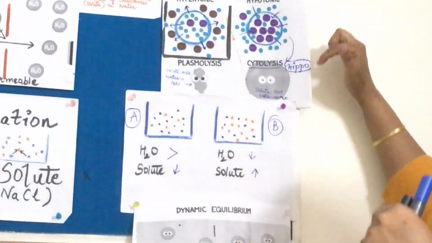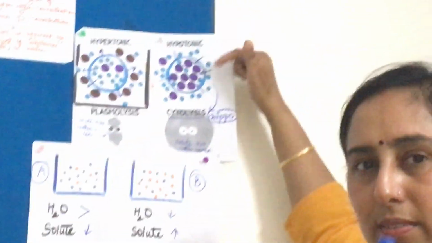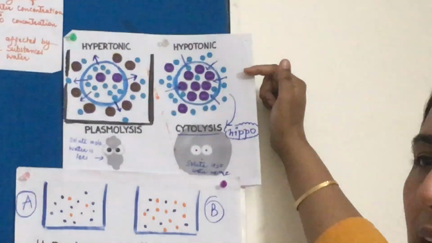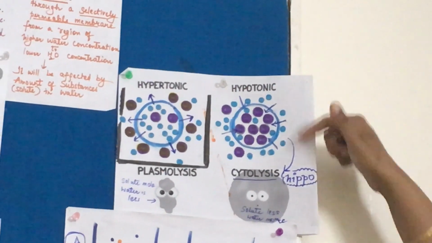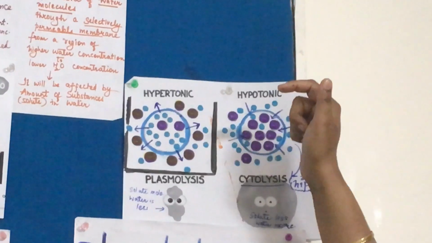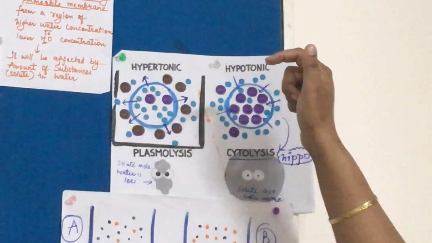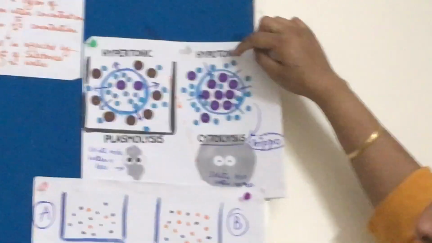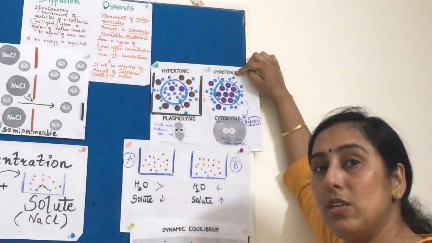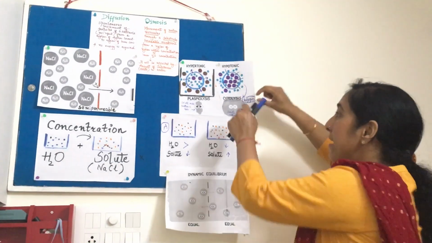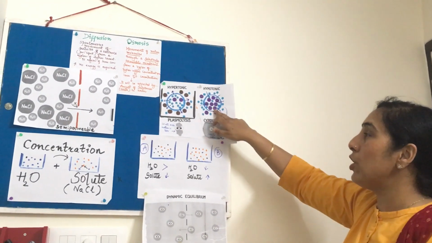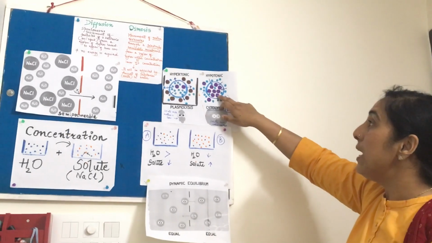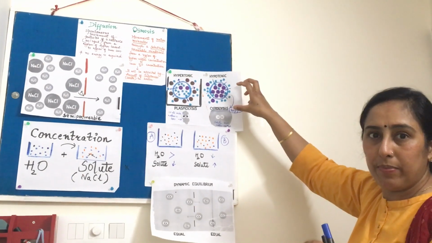Hypo, hippo, you have to learn, you can learn it this way only, but understand and focus more on concept. But certain tricks are always there to help us and enhance the learning and get the learning better. So hypotonic solution is basically the solution where when I will put up a cell, here the solute concentration, see, more of purple things are there.